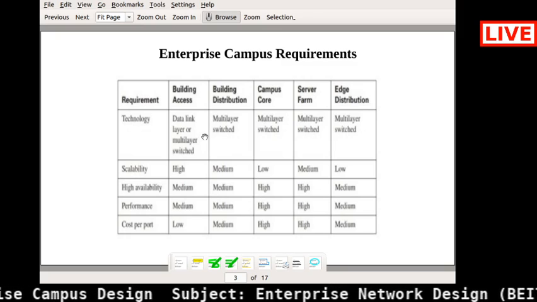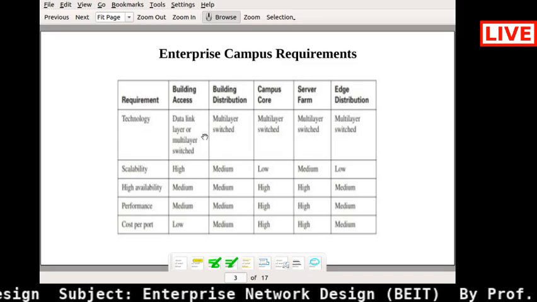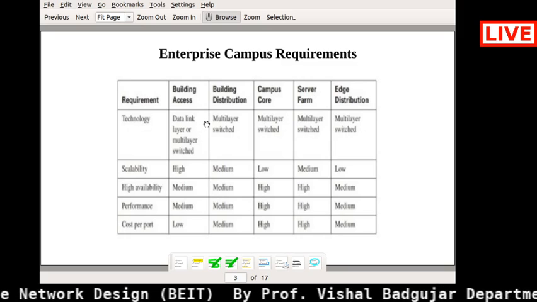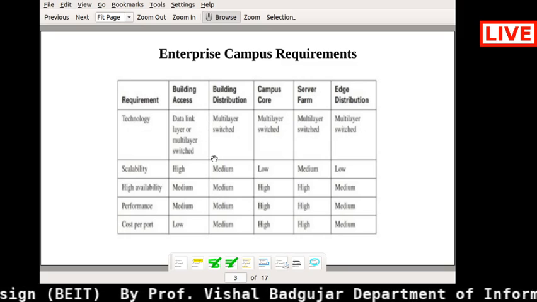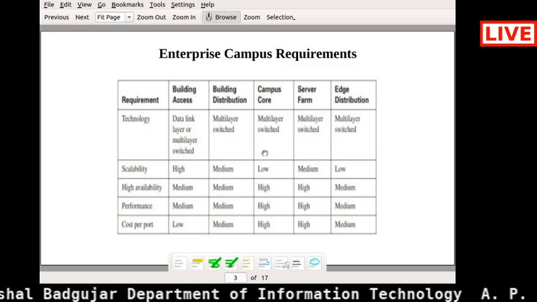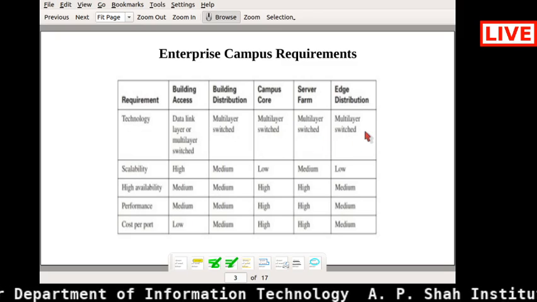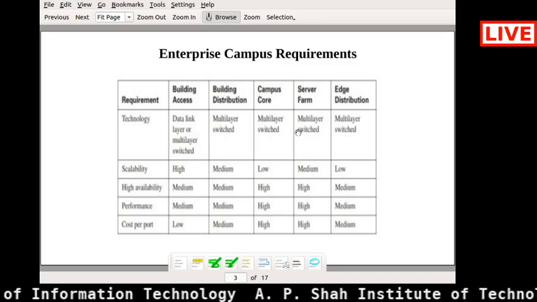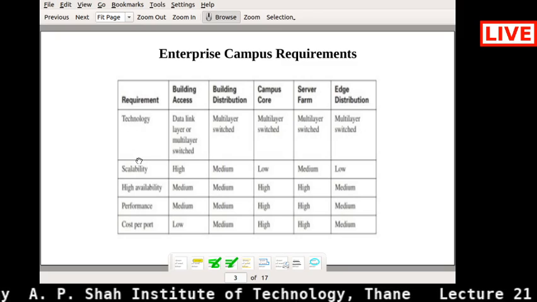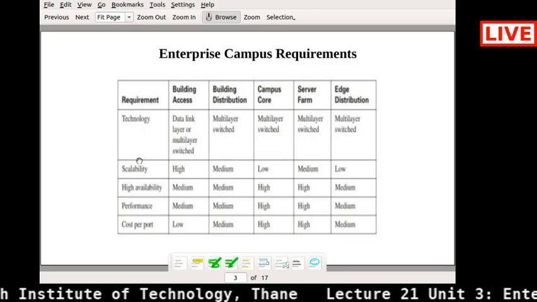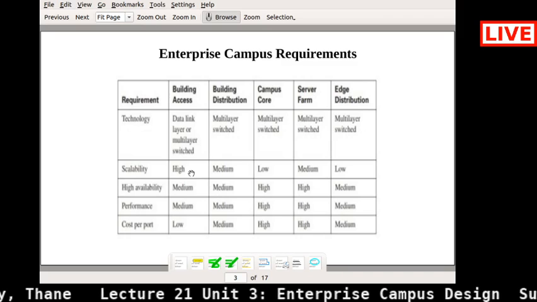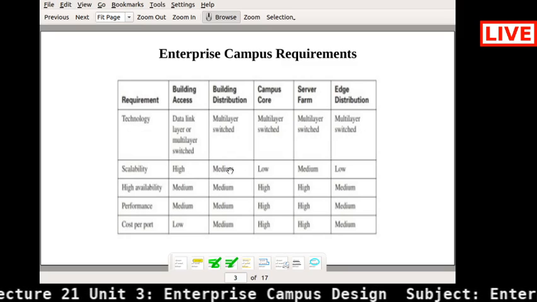So what is the difference between layer 2 and layer 3 switching? Layer 3 switching we can also call multi-layer switching. Here in distribution it can be possible, in campus core it can also be possible, multi-layer switching can be possible everywhere if you're talking about the technology part. If you're talking about the scalability part, obviously the building access layer is highly scalable. The building distribution is medium scalable.